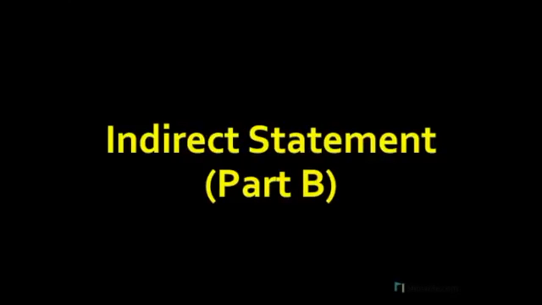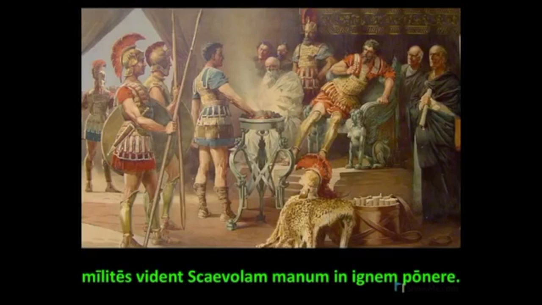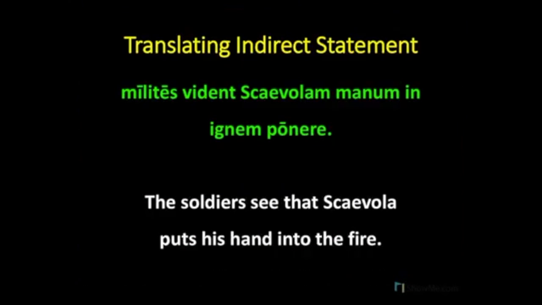This video is going to continue your introduction to the indirect statement in Latin. You will recall from last time that one of our examples was Milites vident Scaevolam manum in ignem ponere. And we translated this example as, the soldiers see that Scaevola puts his hand into the fire. We have the three main characteristics of the indirect statement.